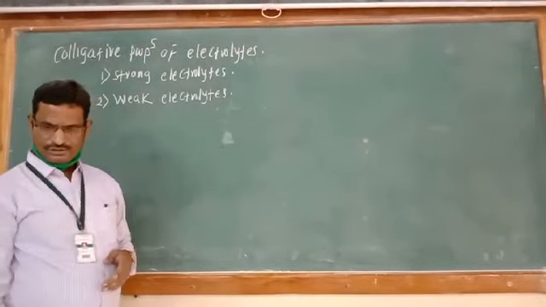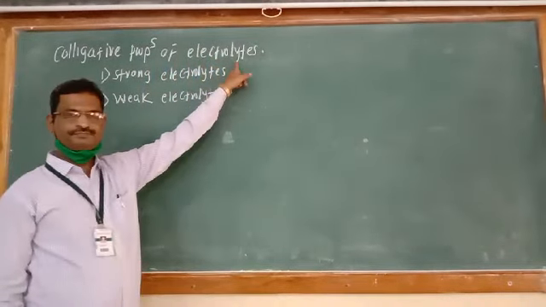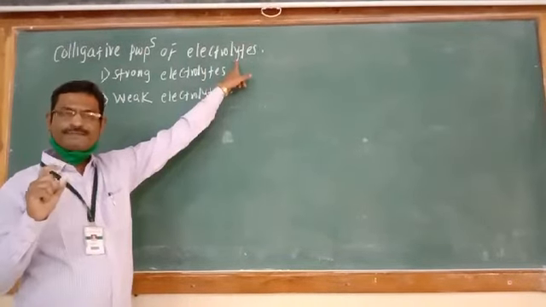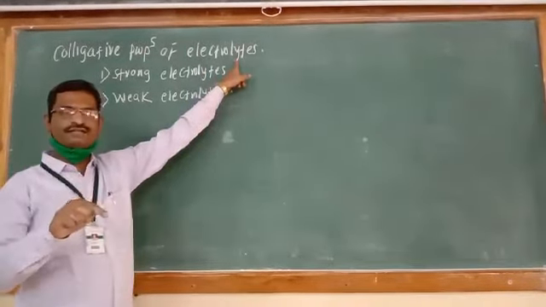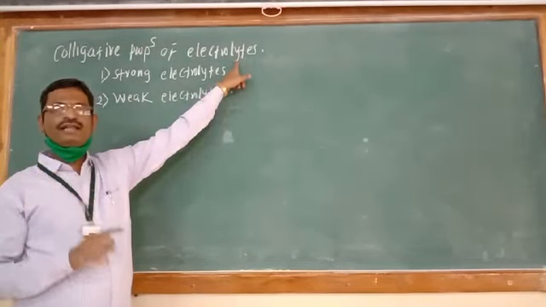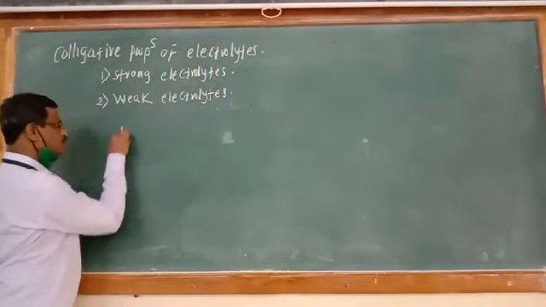But here we are studying the colligative properties of electrolytes. Whatever colligative properties we have studied are for non-electrolytes, and the properties of non-electrolytes are used for calculation of molar mass of solute.